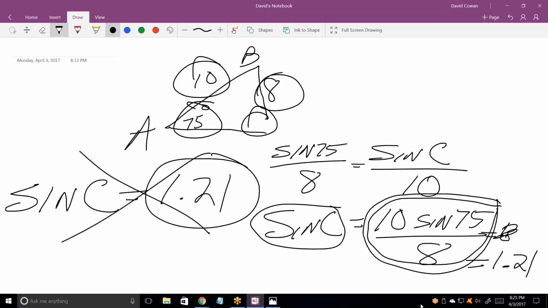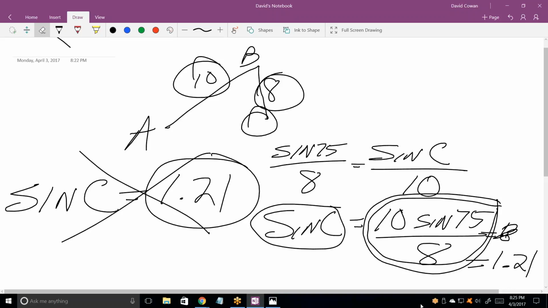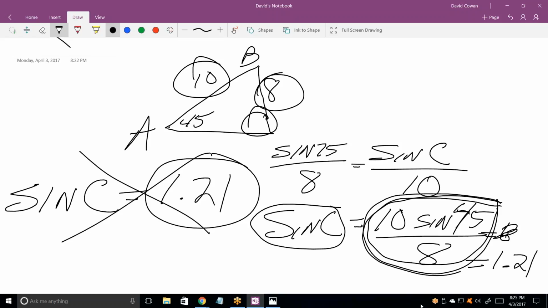So, in our last 5 minutes, let me change this really quickly and make this angle 45 degrees. Okay. Now, what is sine of 45 degrees times 10/8?